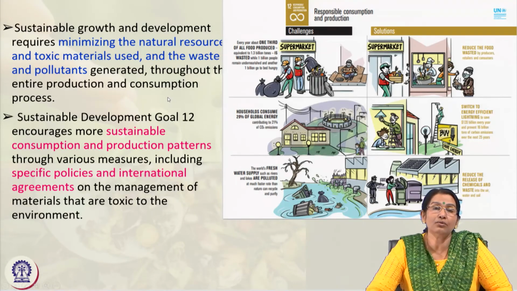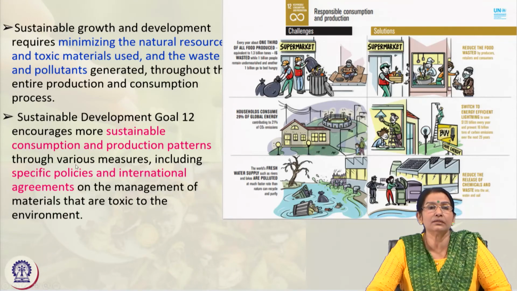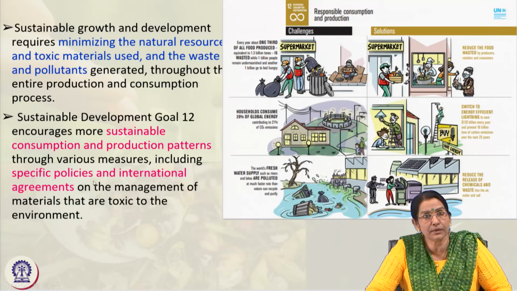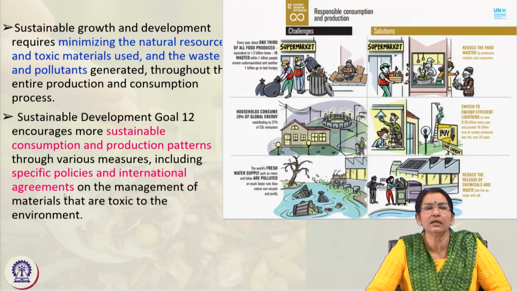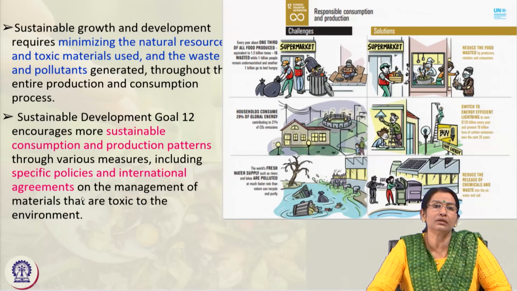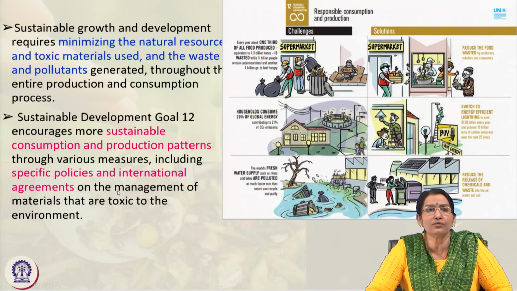So, that is also how to dispose of it, that is also another challenge. So, sustainable consumption and production patterns, including all kinds of measures to be taken, then specific policies, international agreements, not just related to climate change, but all climate change is again the end result of all these kinds of pollution and the biodegradations and all kinds of depletions.